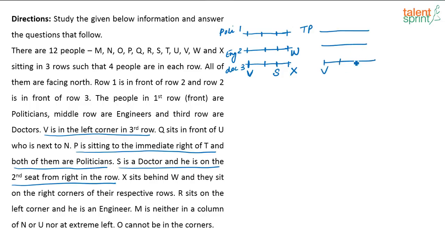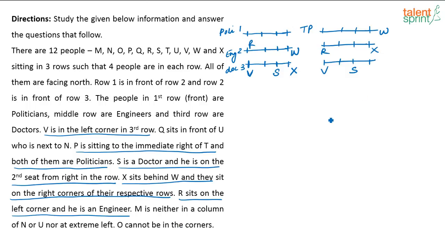So what did we fix? We got this is V, S. Okay, so one possibility was WX is coming here, the other possibility is this is W and this is X. It is given X sits behind W and they sit on the right corners of the respective rows. R sits on the left corner and he is an engineer. So R is here. In both of these cases, R is going to come here. M is neither in column N or U and not to the extreme left. O cannot be in the corners.